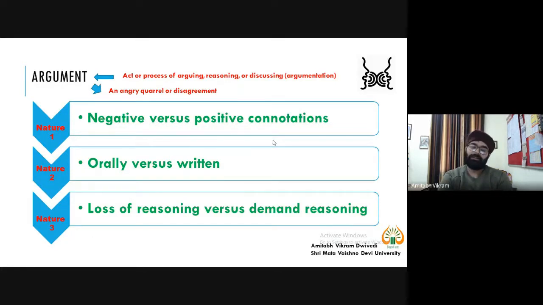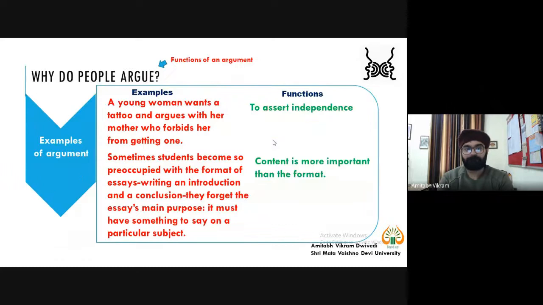So here we find that this word has different connotations, different meanings, but we are concerned with written research, we are concerned with the positive connotation, and we are concerned with where research demands reasoning. But the question arises: why do people argue? When we say why do people argue, then generally we are taking into consideration the oral argument in a quarrel, or when there is a disagreement. So we need to find out the function in an argument.